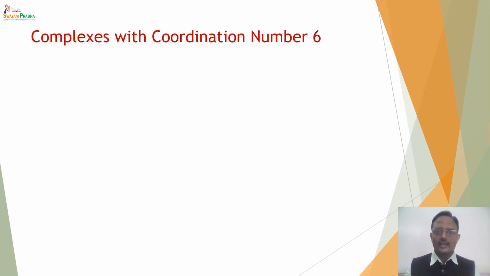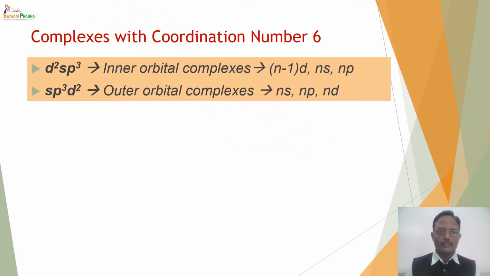Now let us consider the complexes with coordination number 6. Now we have seen that whenever there is a coordination number 6, the 2 possible hybridizations are either d2sp3 or sp3d2. If the complex is formed by d2sp3 hybridization, it is said to be an inner orbital complex. Why inner orbital? Because inner d orbitals are taking part in the hybridization.